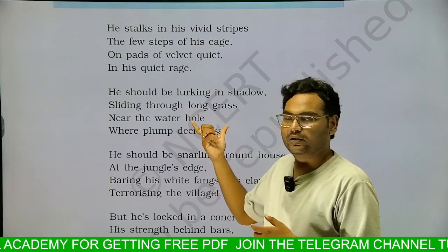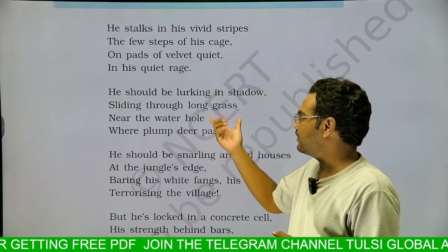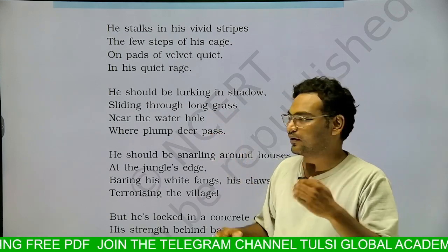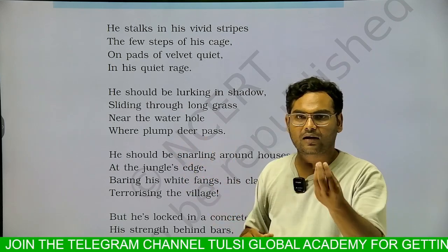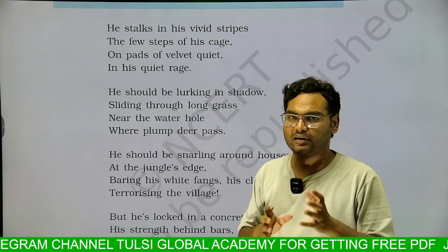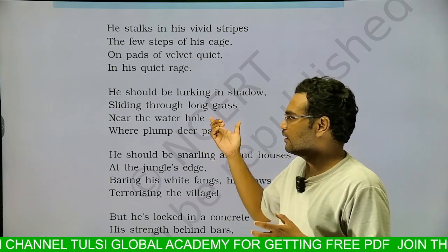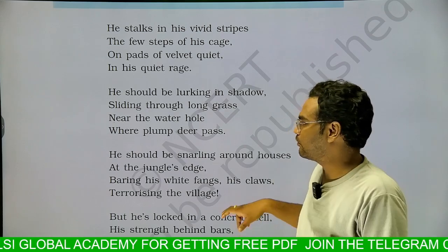The tiger who is in the jungle is very active and hiding himself behind the long grasses, waiting for the plump, fatty deer who are coming to the water point to drink water. He is in an attacking mood, hiding behind the long grasses and waiting for the deer in order to attack them.